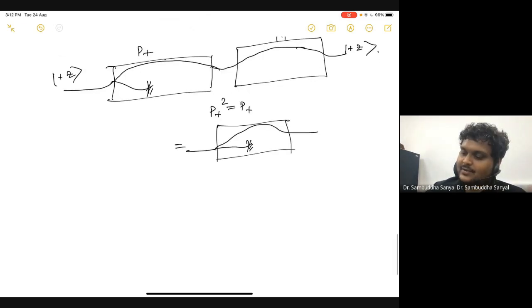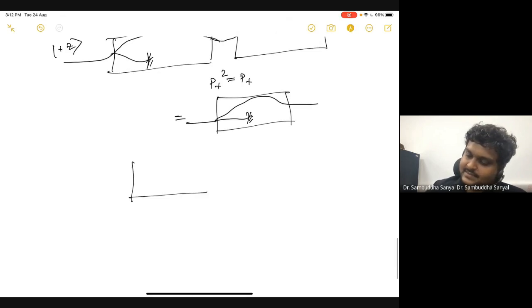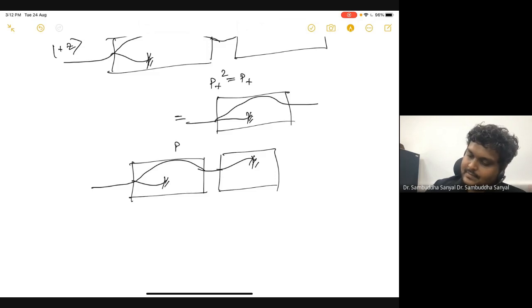Now similarly you can do a P plus and P minus. So that is basically, because if you now try to see what is the minus Z component of this, there is nothing. So that's why you get nothing. So if you have a plus Z and try to do a minus Z measurement, you get nothing. So that's why P plus P minus is 0.